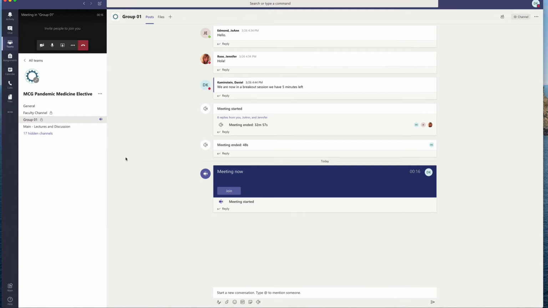So when we say break up into small groups, don't hang up on the initial meeting. Just go over, click on your group, and either start a meeting by hitting this button here or join a meeting if one of your other group members has started this. Each of you should have 8 or 9 people in your group, and that way you can have smaller group discussions, smaller group chats, and then come back and join the main meeting.